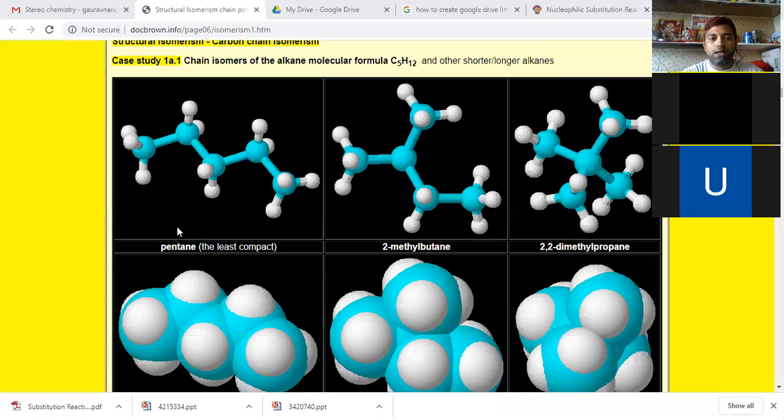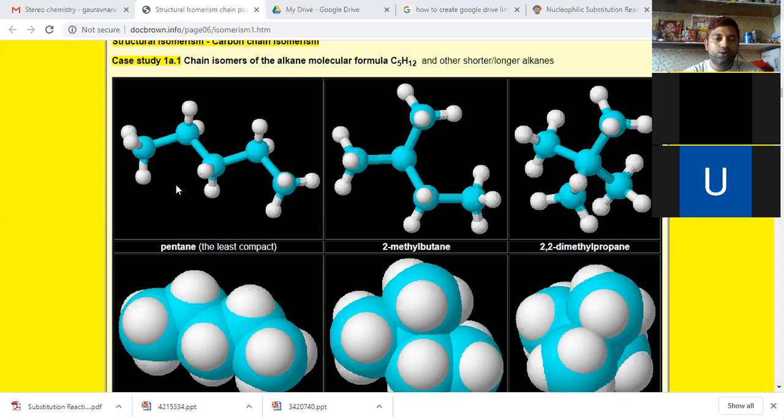It exists as pentane, single chain pentane. Then we have 2-methylbutane. C5H12 exists in three isomeric forms, or three chain isomers. Same molecular formula, but different carbon chain structure.